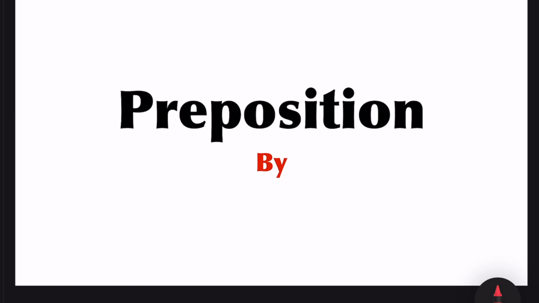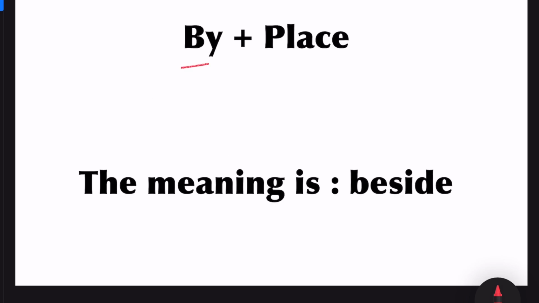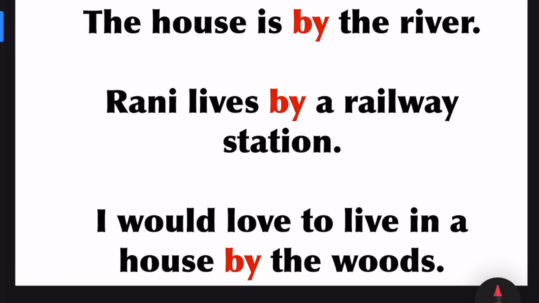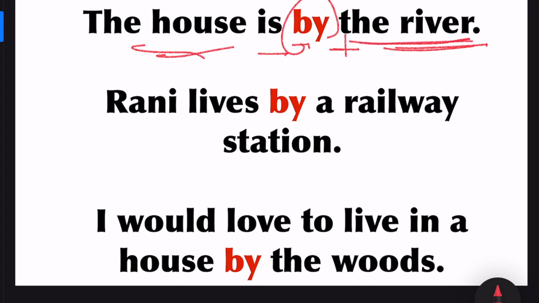In today's class, we are going to discuss the usage of preposition by. By plus place. It means beside. Example, the house is by the river. By plus place. The meaning of this sentence is the house is beside the river.